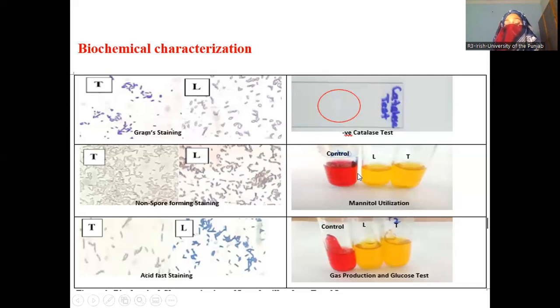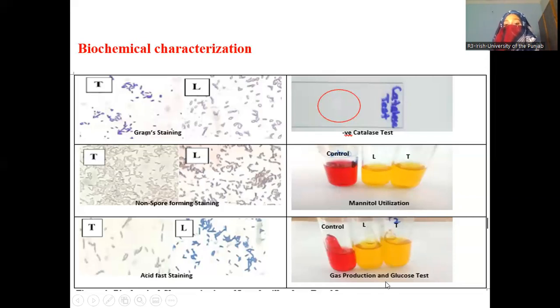Next is the mannitol utilization and glucose test. In mannitol utilization, you can see that the control is in red color. When we inoculate it with the strains, they utilized the mannitol and converted the color to yellow.